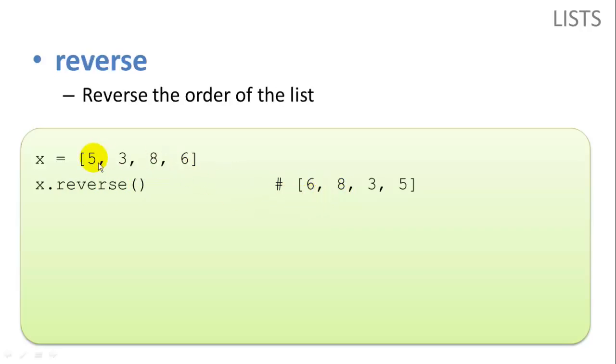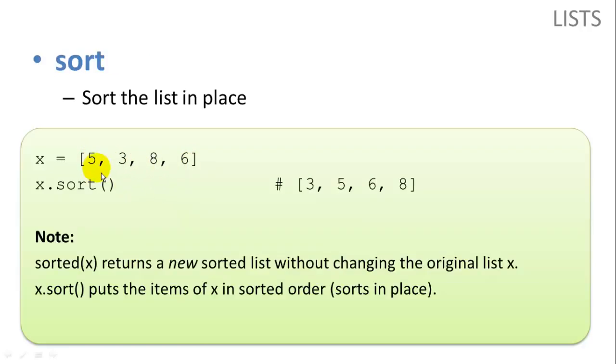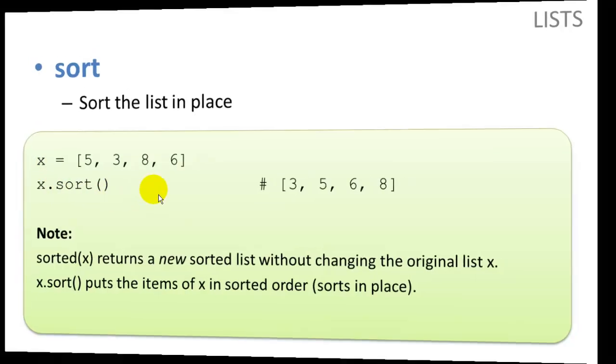And reverse reverses the current order of the list. So the number that is first will become the last, the number that is last is going to become first, and so on. Sort will actually do an in-place sort. So the new list you get back, our list X here, is going to become a sorted list. So unlike the sorted function, sort is an in-place sort. So it actually changes the order of the items in list X.